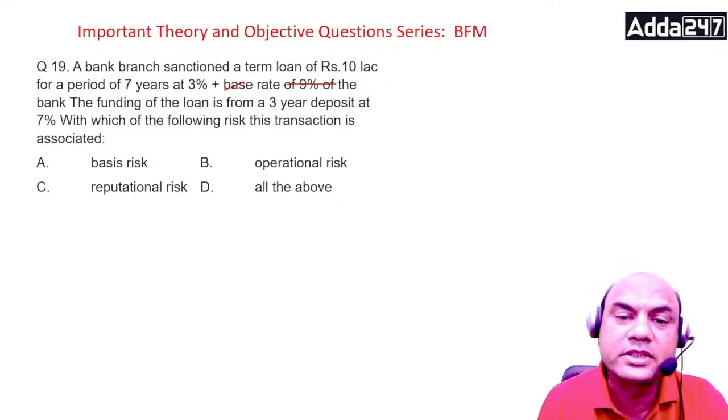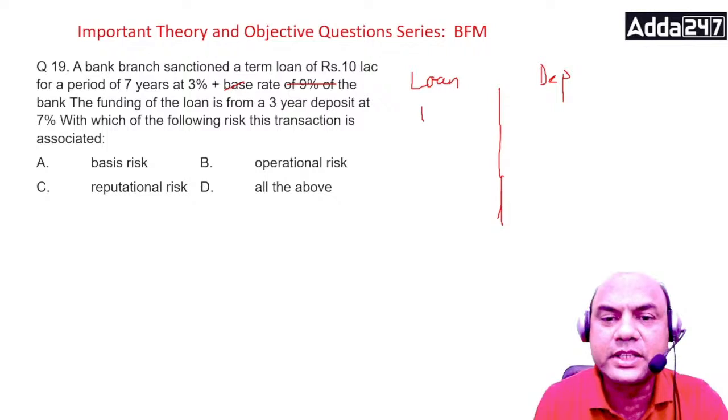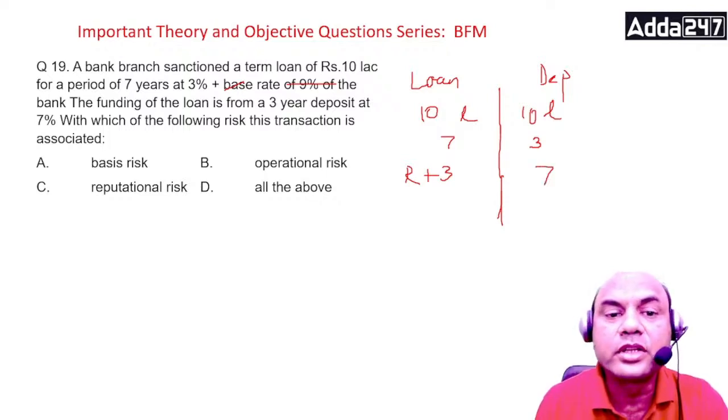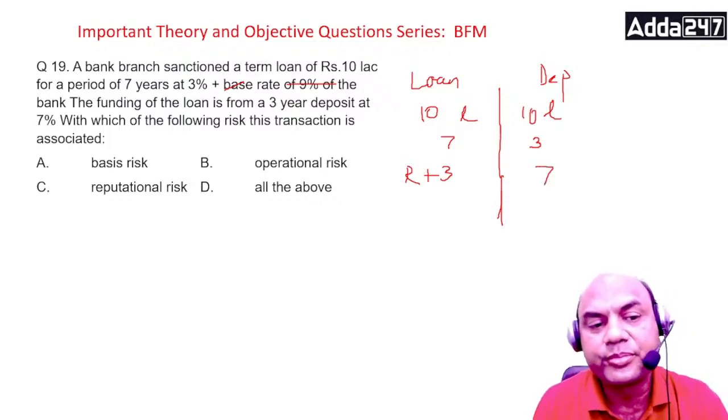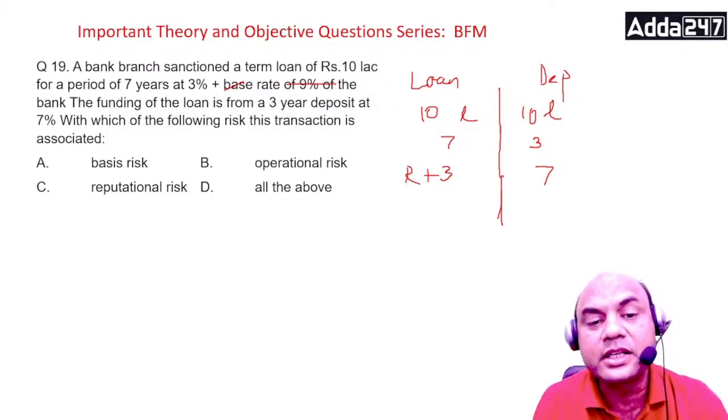Again go back to this. So I'll just copy this and write it over here. Loan and that deposit. The amount is same, 10 lakh. Here it is 7 years, here it is 3 years, and now here it is repo plus 3 and it is 7. So now what are the risks the bank is facing? Basis risk, operational risk, reputational risk, and all of the above.